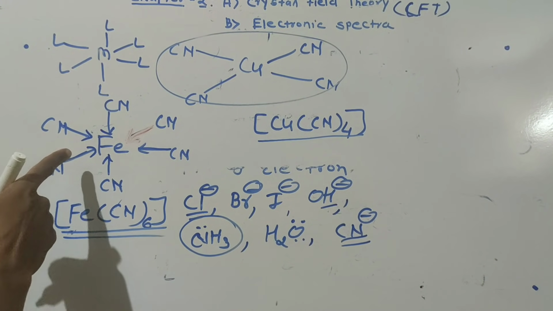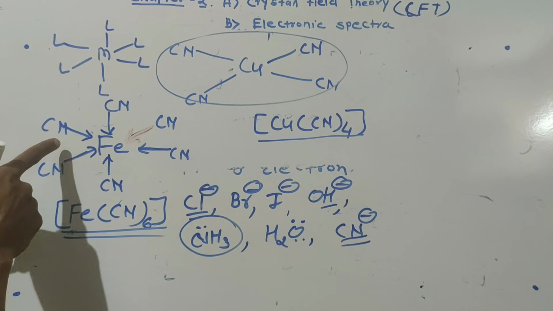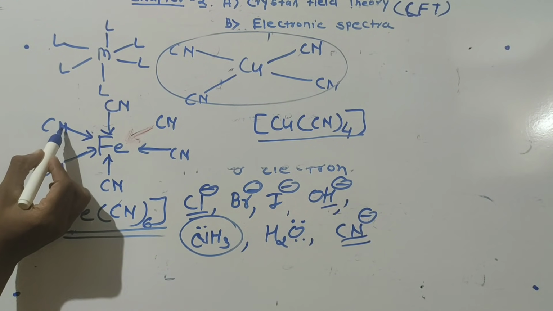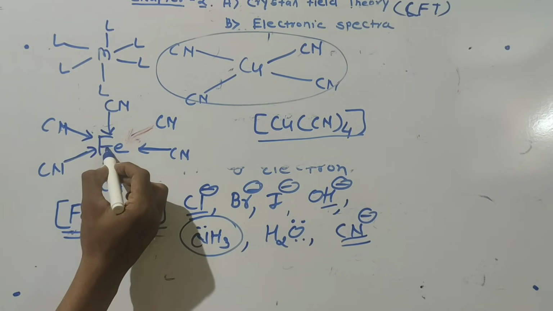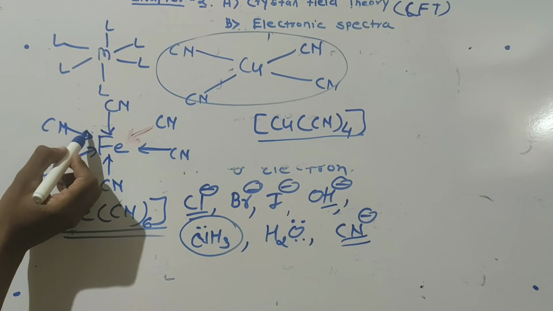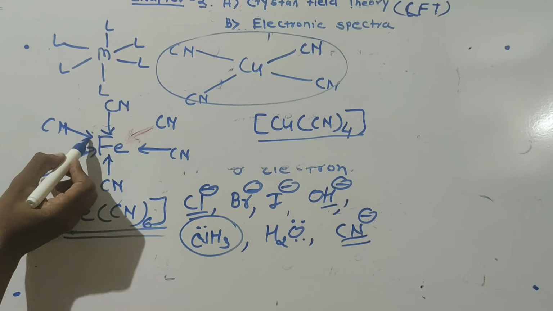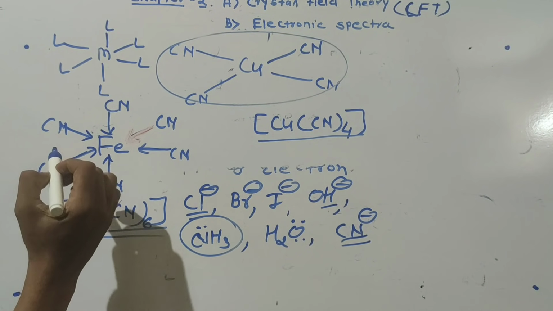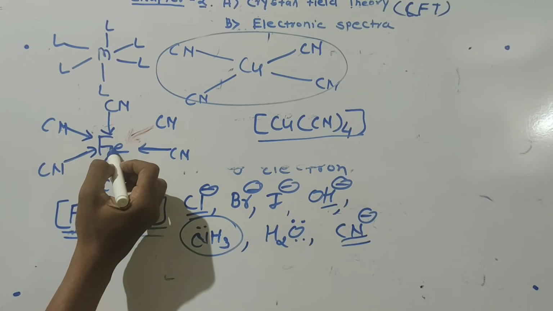And the direction of the donation of electron density is from ligand to metal. So we write the arrow in this fashion, which shows that the electron density is going from the ligand towards the metal.